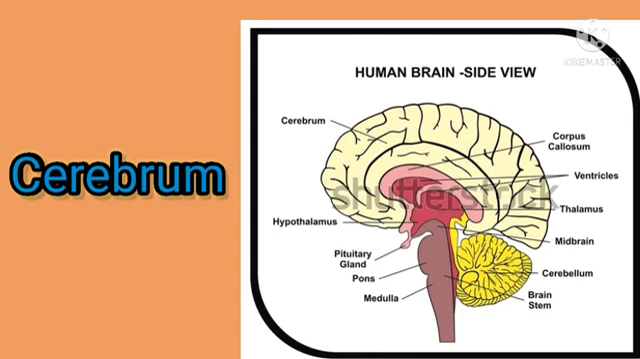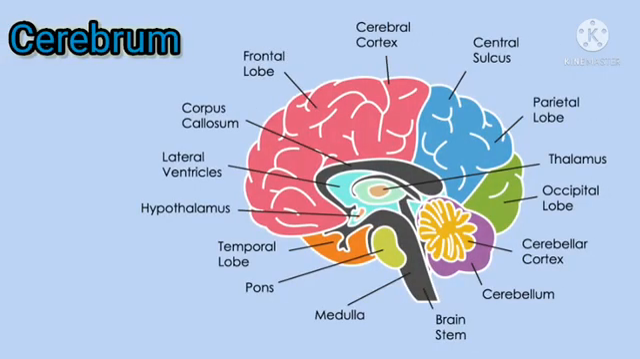Each cerebral hemisphere is divisible into a frontal lobe, a parietal lobe, a temporal lobe and an occipital lobe. These lobes are also known as cerebral lobes. What are these? They are the frontal lobe, parietal lobe, temporal lobe and occipital lobe.